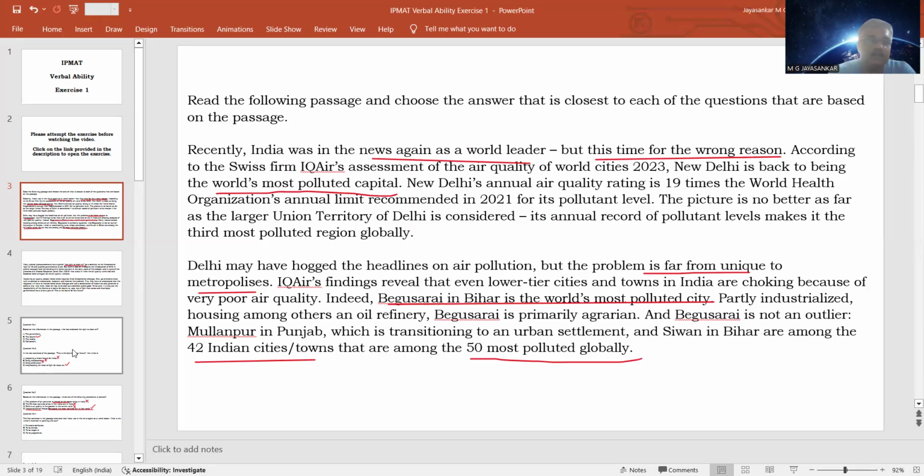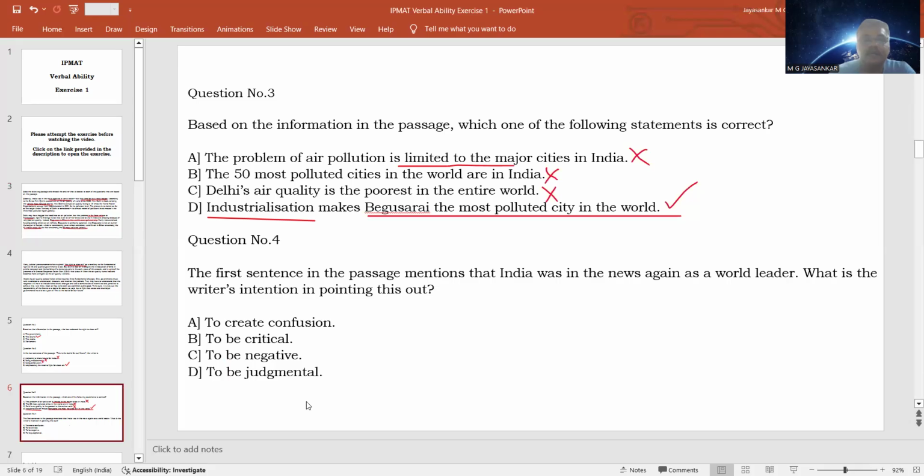So what is the author's intention? Is he very glad about it? No, he is critical or he is very much sad that India is in the news again. So is it to create confusion? Definitely not. There is no confusion here. To be critical, yes, he is critical about the fact that India is in the news again because of wrong reasons. So he's not very happy. He's critical about it because being the most polluted city is a thing that we should not be endowed with.